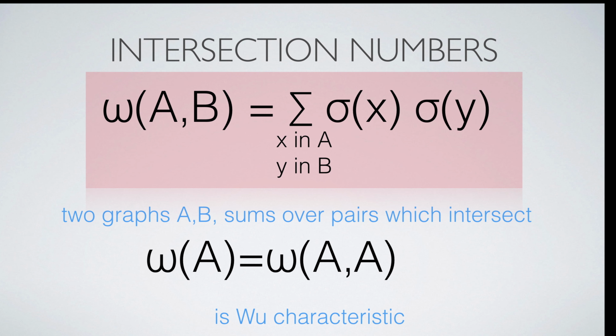A quadratic valuation can also be written as a bilinear form or intersection number. In the case of the WU characteristic, this is written as given. We sum over all ordered pairs of simplices, where the first simplex is in A and the second is in B, which intersect when seen like that. The WU characteristic is a self-intersection number of the graph with itself.